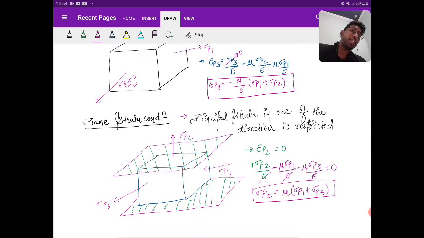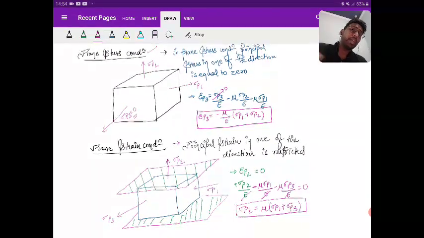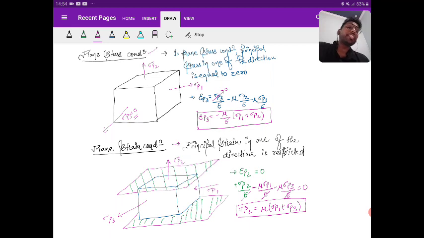But for civil engineering students, the two things you should remember are: when a plane stress condition is mentioned, the principal stress in one of the directions is equal to 0. Whereas in the plane strain condition, the principal strain in one direction is equal to 0. So in plane stress, in the direction where the stress is 0, the principal strain will exist. Whereas in plane strain, the strain in that direction is restricted, and in that direction the stress must be seen. That is sigma p2 in this case.